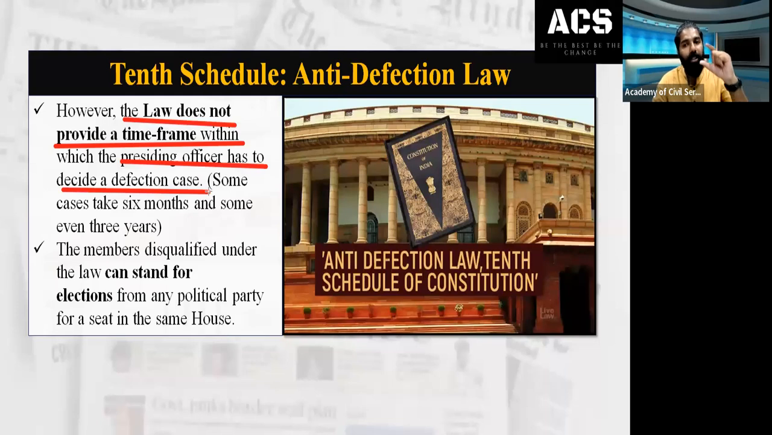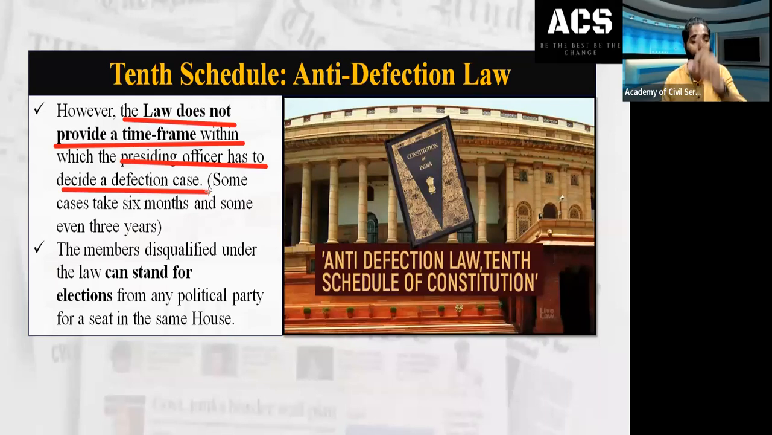Because the anti-defection law does not provide a time framework within which the presiding officer has to decide the defection case, it has resulted in delays and long years of not taking any decision. When no decision has been taken for so many years, there is no point in having a law which is meant to discourage or prevent defection or disqualification of members. So that is the issue, a criticism of the anti-defection law that you can use in the Mains answer.